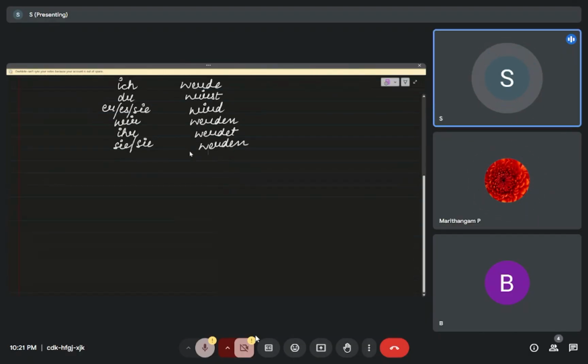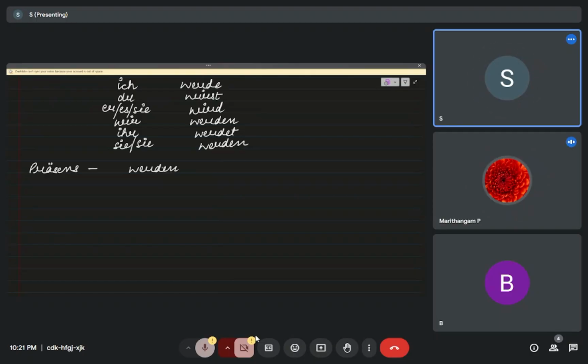Now the rule to apply werden. First one, in passive present: werden comes at the second position in conjugated form in your sentence, and at the end, the main verb will become Partizip II.